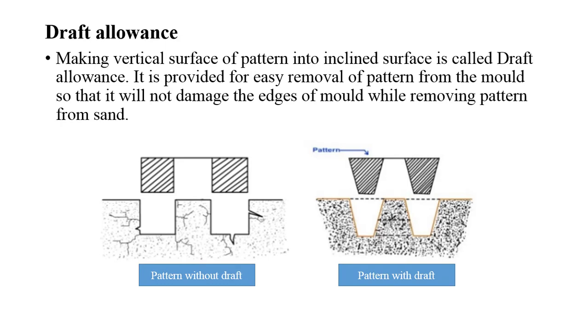Another is the draft allowance. Draft allowance is nothing but making your vertical surface inclined. Making a vertical surface of a pattern into an inclined surface is called draft allowance. It is provided for easy removal of a pattern from a mold, so that it will not damage the edges of your mold while removing the pattern from the sand.